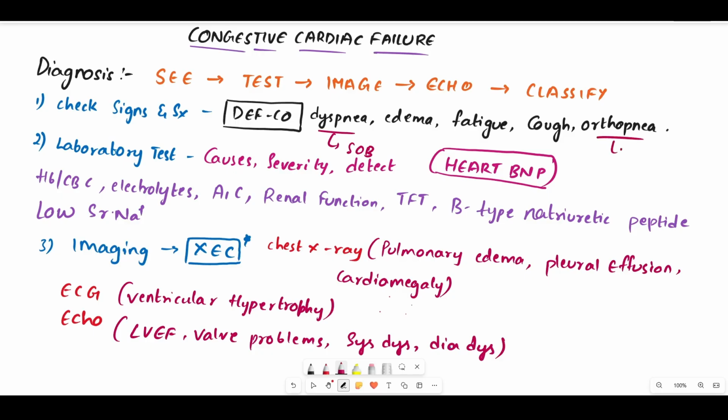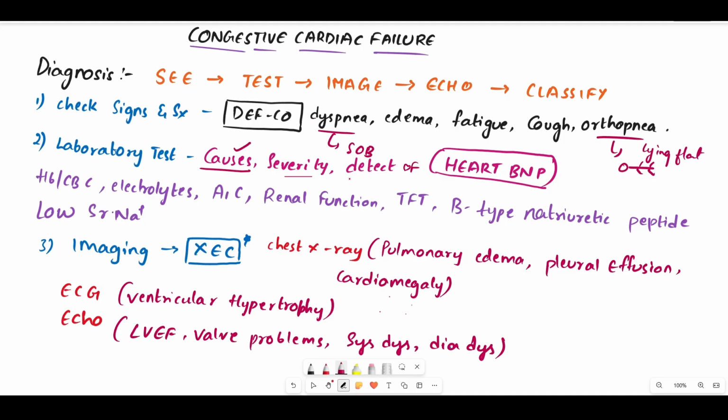And what is orthopnea? This is also the difficulty in breathing, but this is when the patient is lying flat. Difficulty in breathing when the patient is lying flat, that is orthopnea. So if the patient has any of these symptoms, that is the first diagnostic criteria. And second one is the test. You will be performing certain laboratory tests. This is mainly to identify the causes, to know the severity, and to detect the heart failure.